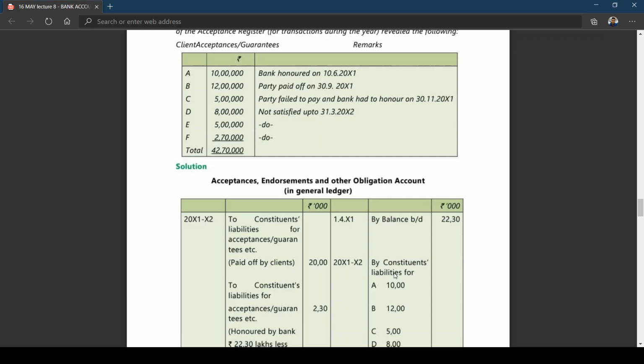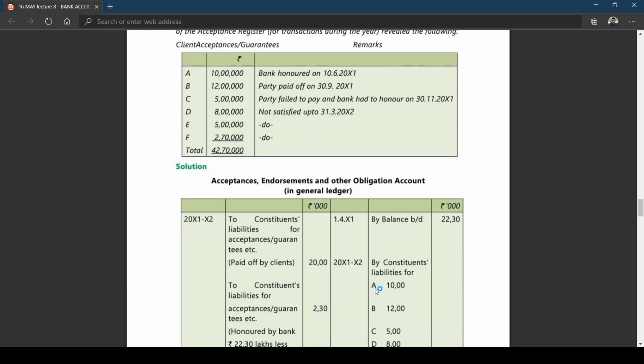Now, constituents' liability. What is the meaning of constituents' liability? An entity that acts as a principal in authorizing another party to act as an agent. Simple one.